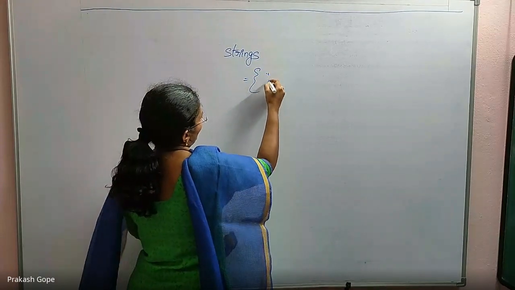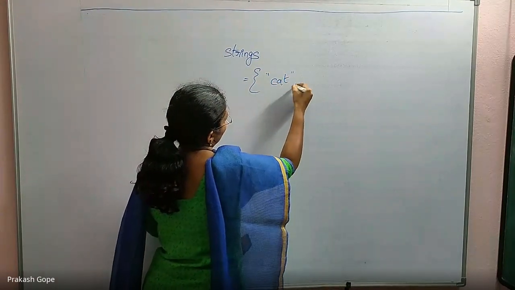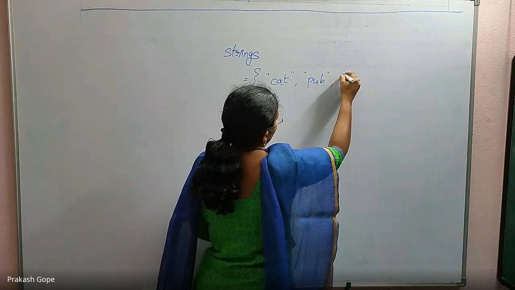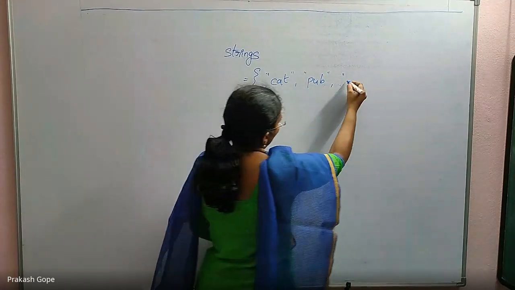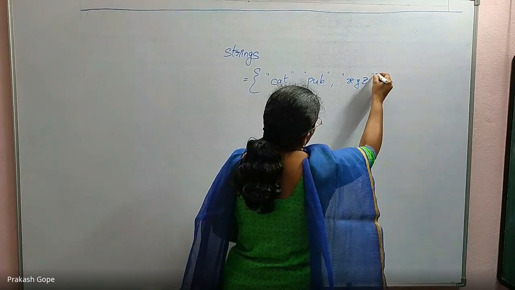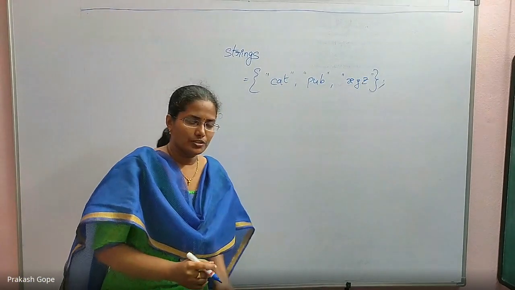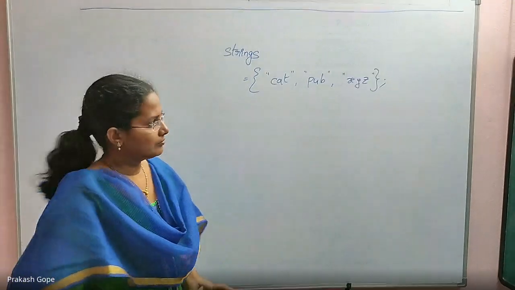For example, I want to have cat, pub, XYZ. Each one is a string. That too, there are 3 such strings. So array of strings. Okay.